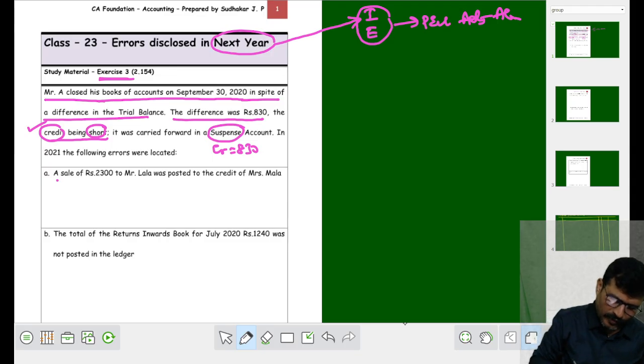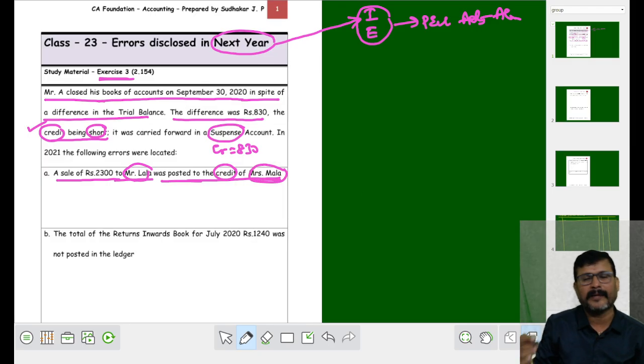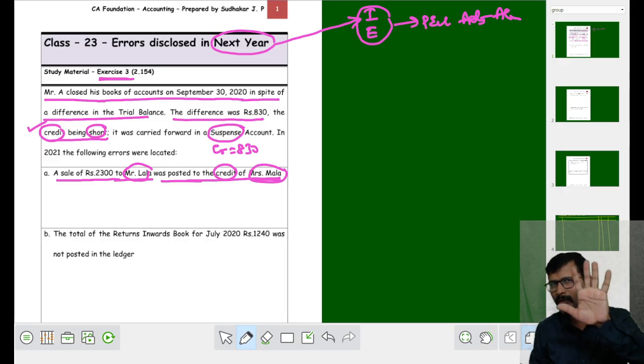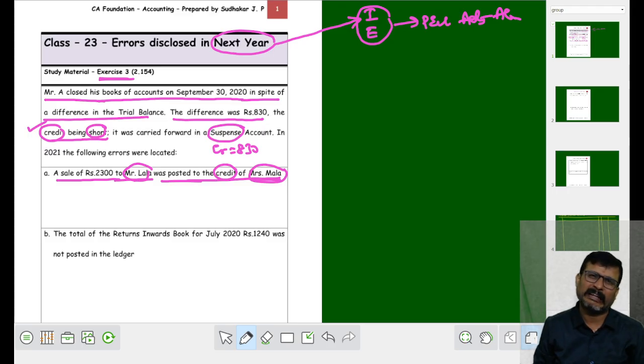Okay, fine. A sale of rupees 2300 to Mr. Lala posted to the credit of Mrs. Mala. Right, fine, now let me explain what happened. Always I used to tell you, my dear students, whenever you are learning journal, if you want to be very strong in accountancy, try to have the five stars in your mind. Try to have the knowledge of Panchatarayaru to a maximum extent. That gives you a very good knowledge.